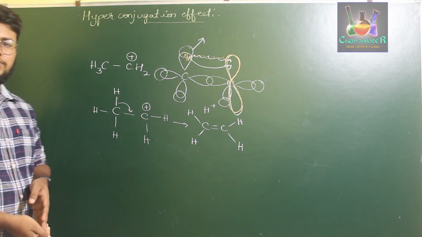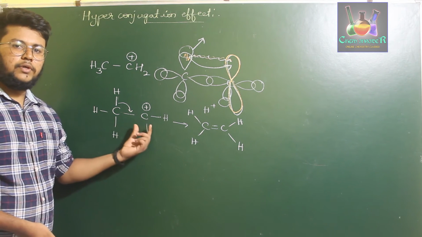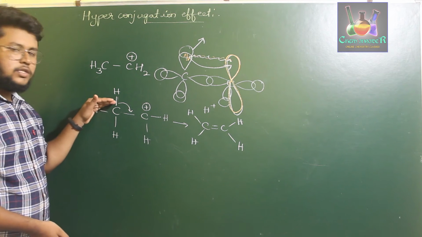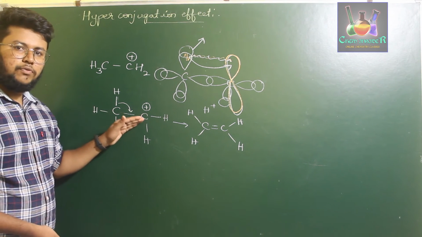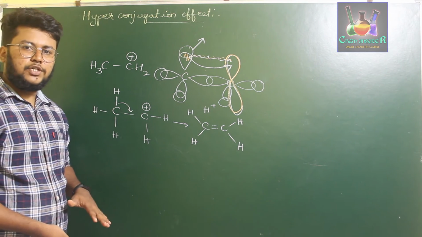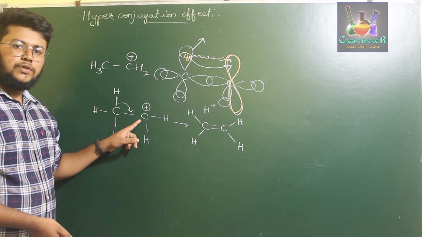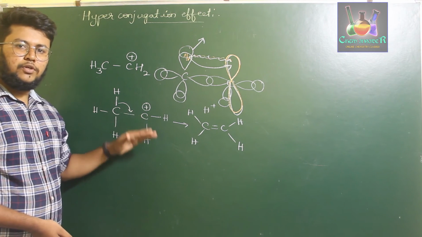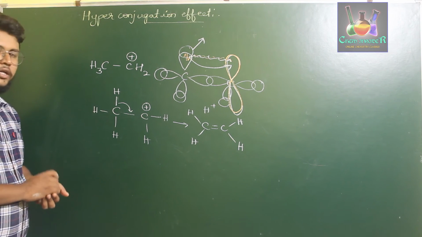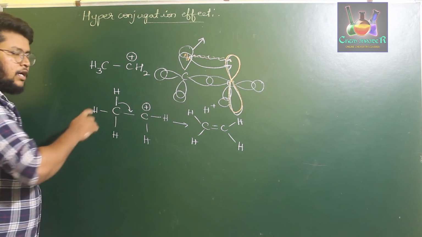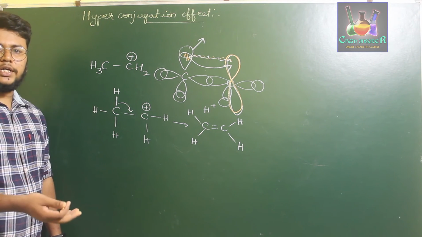conjugation is called hyperconjugation. That is, if one of the hydrogens present adjacent to a carbocation breaks down its bond by sharing the pair of electrons to the unshared p orbital of the carbocation, then that type of conjugation is called hyperconjugation, where we observe that the positive charge on the carbon atom will be reduced by the hydrogen of the adjacent carbon. So what we can clearly say is, if the adjacent carbon has more hydrogens, it will be leading to more hyperconjugated structures.